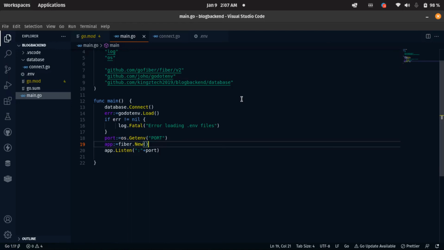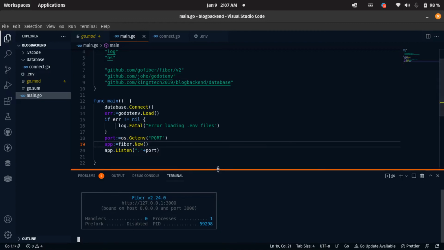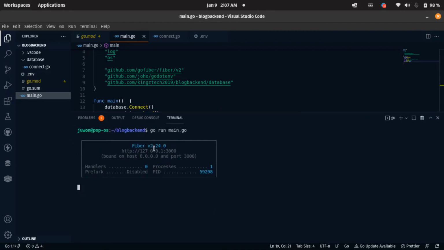Let's check if everything is working fine. Let's try to run our Go app. Let's come to our terminal here and open a new terminal. Then we are going to say go run main.go. Let's see if everything is working fine. Yes, we should get good. Everything is working fine because we are getting a response here that Fiber version 2 is running. So we've been able to connect successfully. We didn't have any error connecting to our MySQL, and we don't have any error in starting our server.